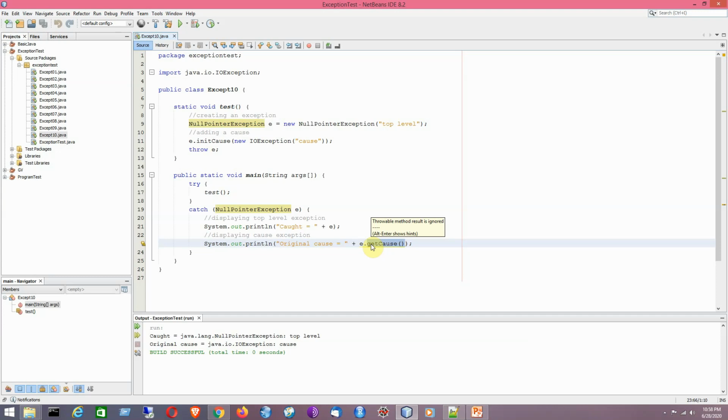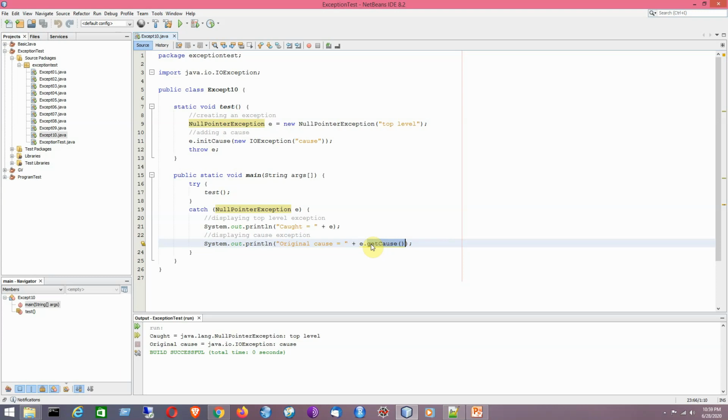Chained exceptions are not something that every program will need. However, in cases in which knowledge of the underlying cause is useful, they offer an elegant solution. So in that sense, a chained exception is carrying useful information to know about the cause exception. I hope that you have understood the concept behind this program.